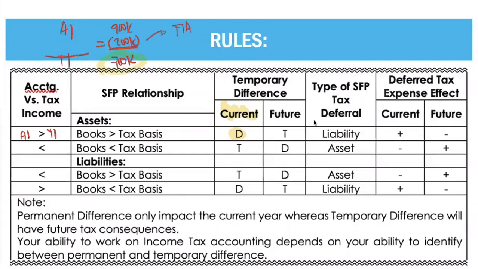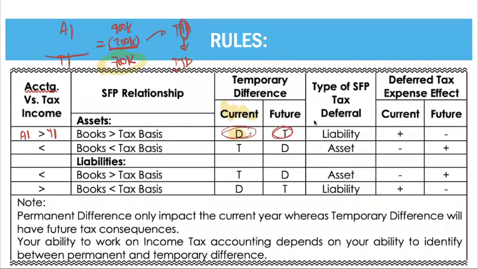amount. If you have a future taxable amount, we call that a taxable temporary difference. Take note, you deducted in the current year to get your taxable income. So in the future, it is taxable.